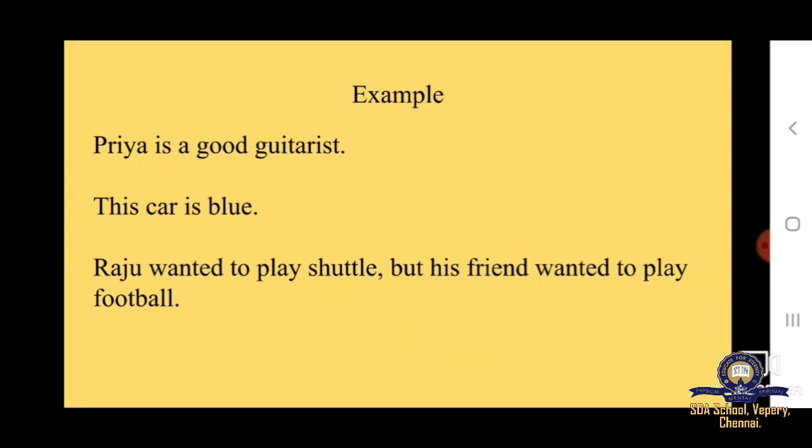And next example, Raju wanted to play shuttle but his friend wanted to play football. Now you might wonder what kind of sentence this is. Yes, we have the word but in this sentence, but this sentence is still a declarative sentence because it is giving a fact. What is the fact? That Raju wanted to play shuttle but his friend wanted to play football. So this sentence is still a declarative sentence.